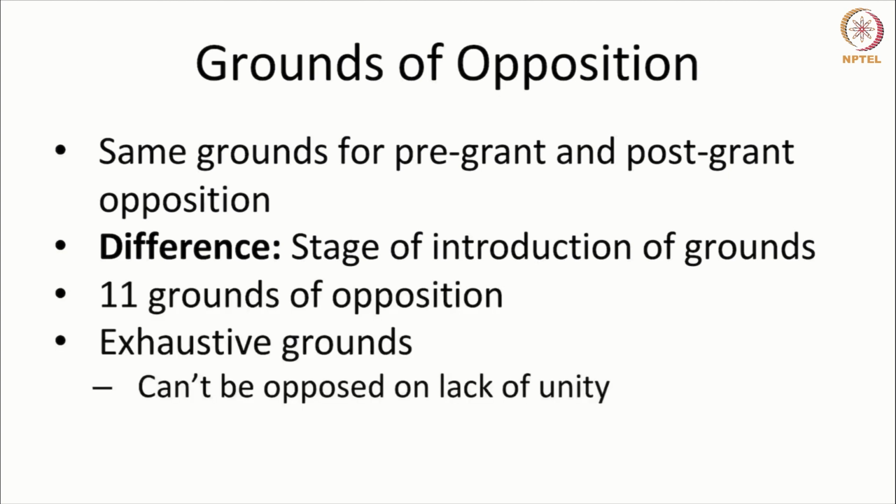There are 11 grounds, and the grounds are meant to be exhaustive, meaning you cannot add new grounds of opposition which are not covered in the 11 grounds. For instance, a patent cannot be opposed for lack of unity. Unity is a feature that each application should only cover one invention. If there is more than one invention, it is not a ground for opposition.